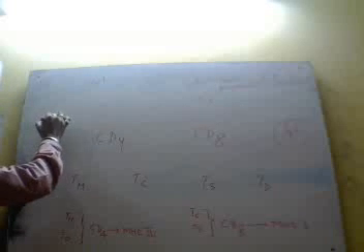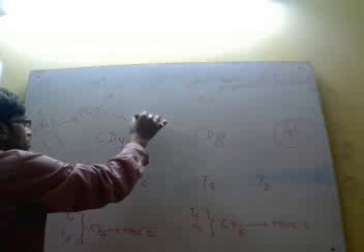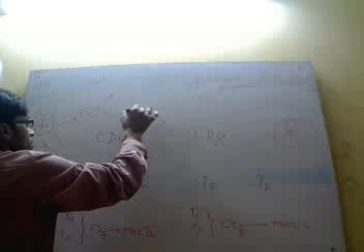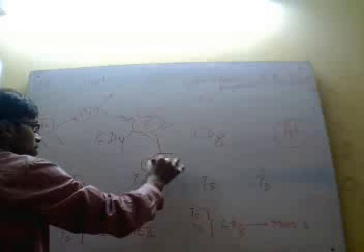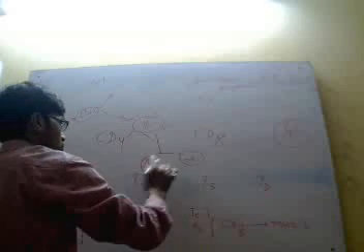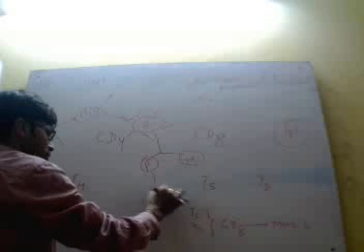And when TC cell is activated, what happens? This one is the activated TH cell. It produces interleukins, mainly interleukin 2. These interleukin 2 have many functions, but the important one is it will activate the B cell, and this B cell produces plasma cells and memory cells. And these plasma cells secrete antibodies.